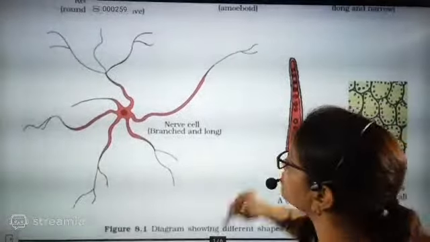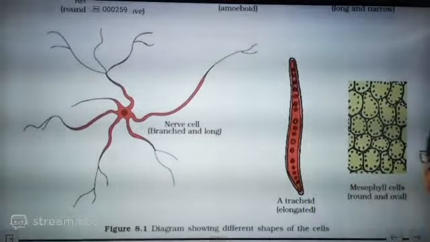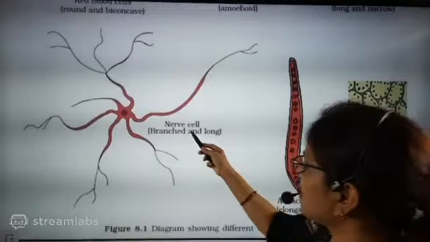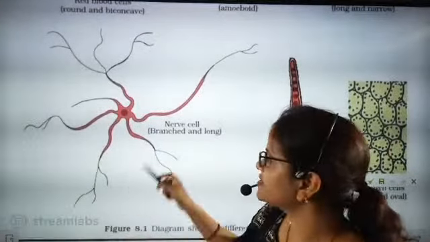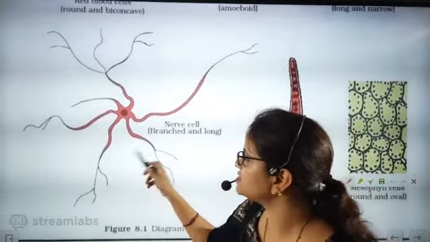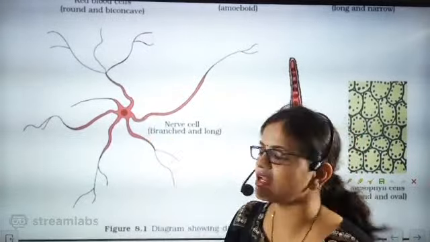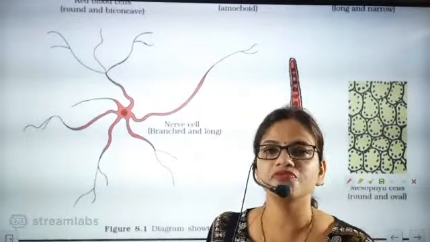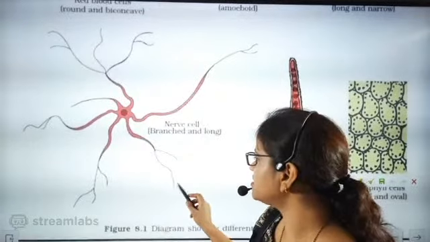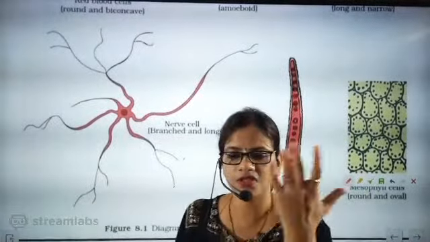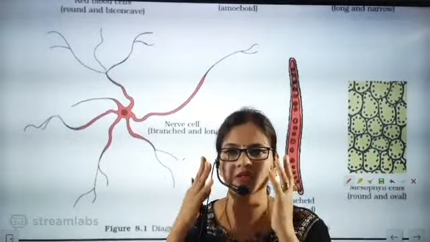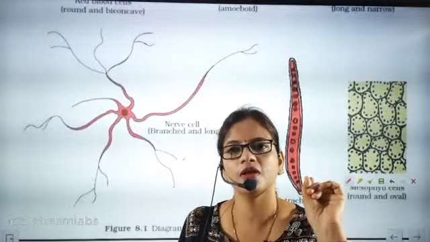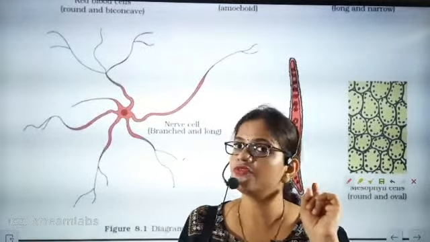Now this is the most important one, the most important cells. This is exactly the nerve cell, this is the axon, and dendrites are there. These branches are called dendrites. So definitely they are the transmitters. Transmitter means transmitting information. These dendrites are connected to receptors. Receptors means your skin is a receptor, your sense organs are receptors. What you see, you transmit information to the brain.